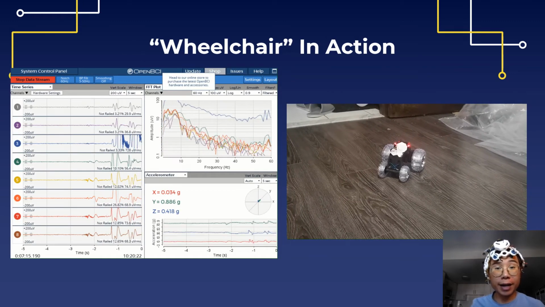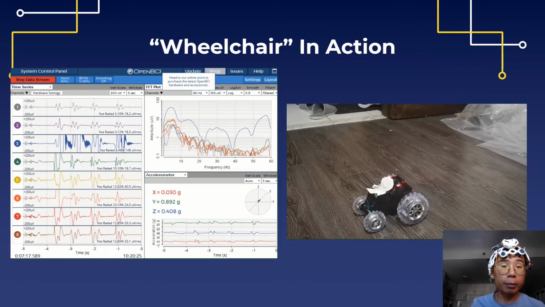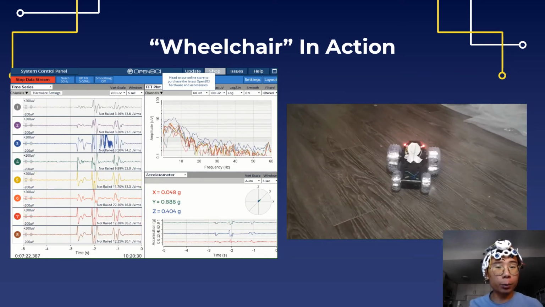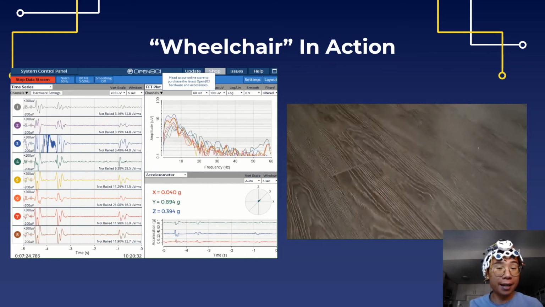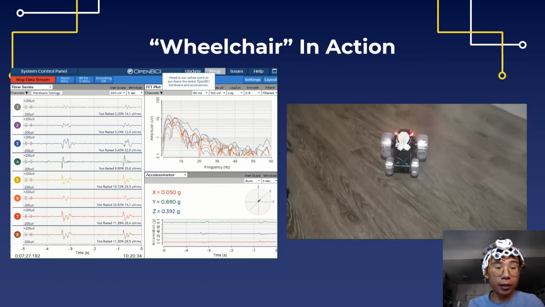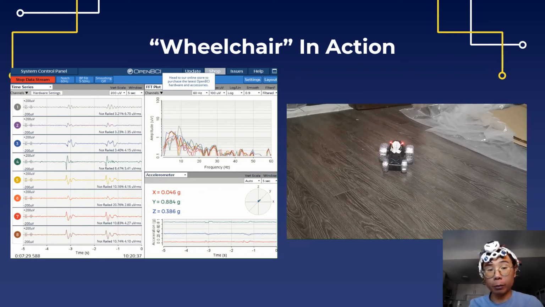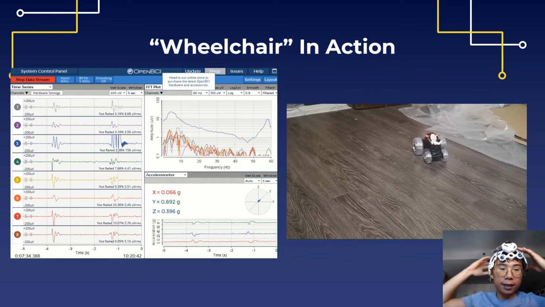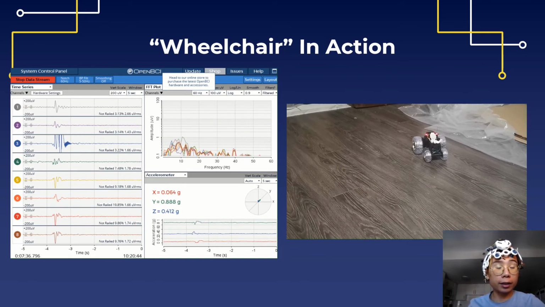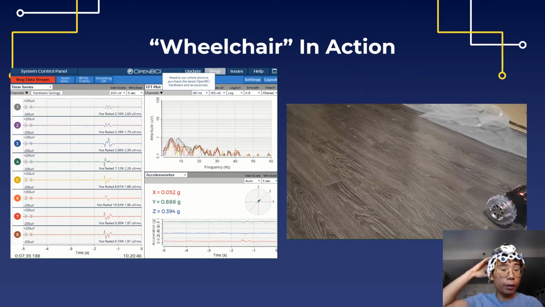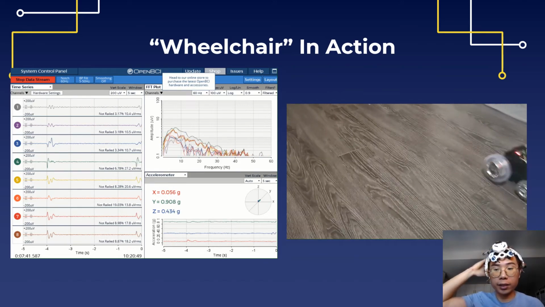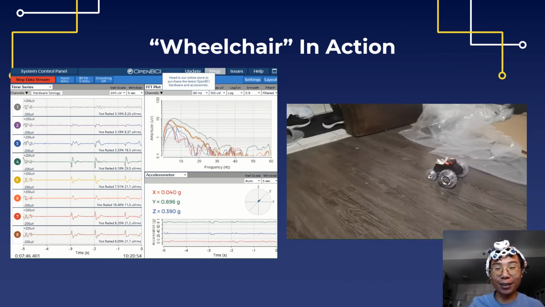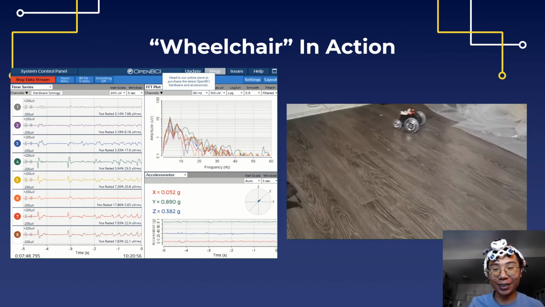Here's a video of the wheelchair in action, along with the OpenBCI GUI to visualize my brain signals as I control the RC car. Note that we used an RC car instead of a motorized wheelchair because we did not have a motorized wheelchair on hand, once again. But anyways, on the left, you have the actual OpenBCI GUI, which visualizes all 8 channels of data. So there's 8 electrodes on this headset, and on the left is the real-time stream for this data itself. And on the right, obviously, you see our wheelchair moving around with our paper person on it.